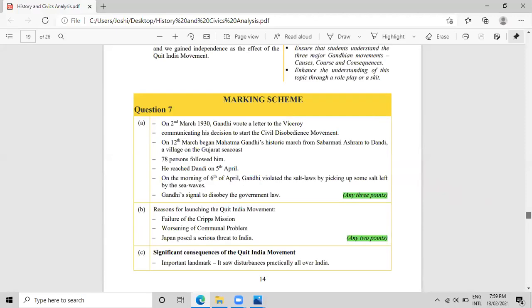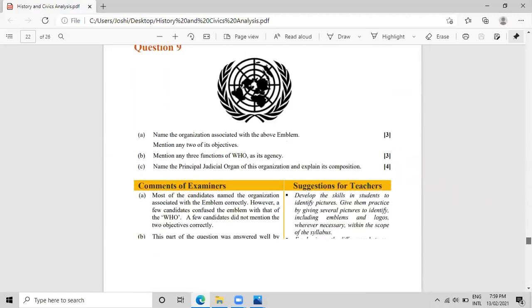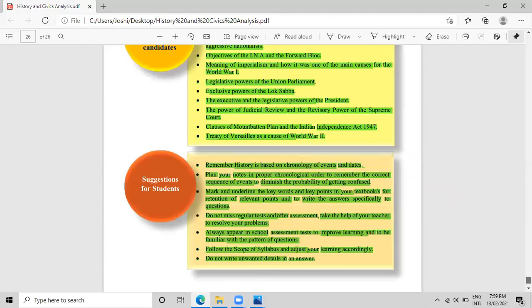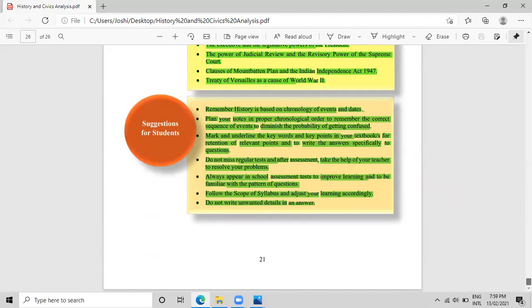And now moving directly towards the last and important points to be remembered for the overall paper. First, let's go over here, that is suggestions for students. This is what you will find in the analysis. So suggestion for students, what we have to concentrate on is that history is based on the chronology of events. Undoubtedly, history is such a subject where you have to remember all the important names, including the names of the leaders and the names of the important movements.